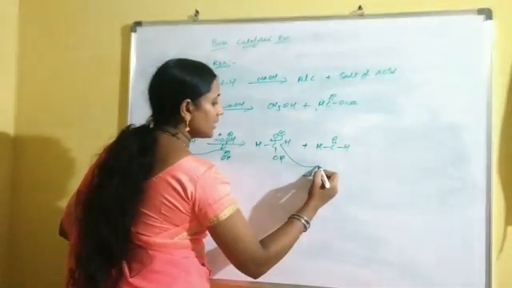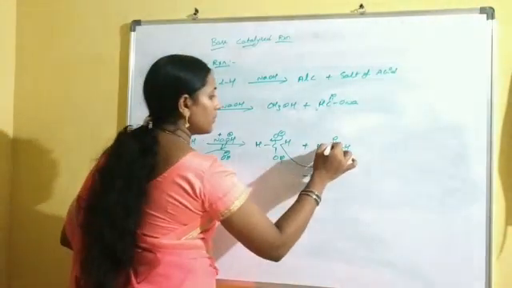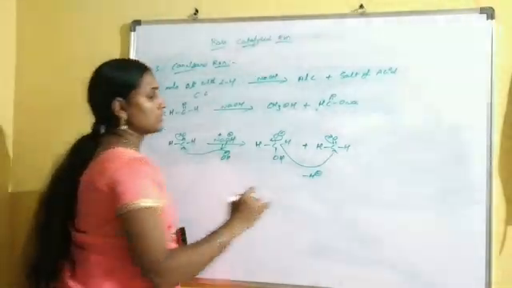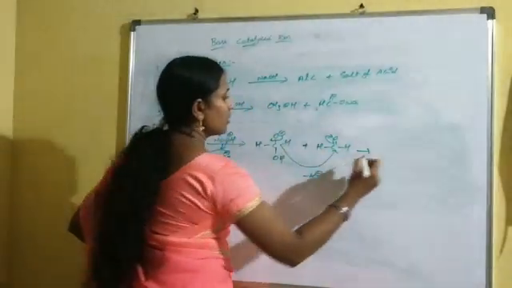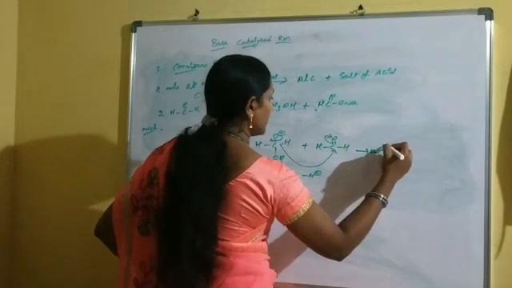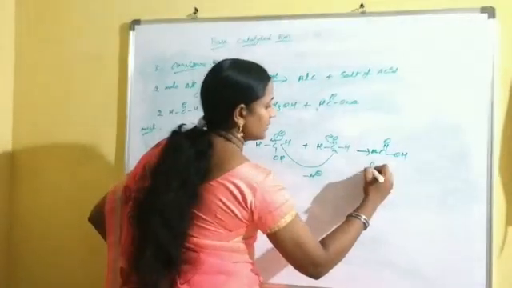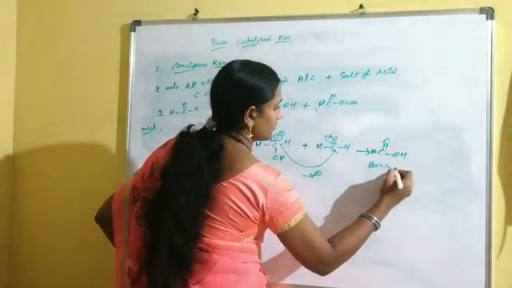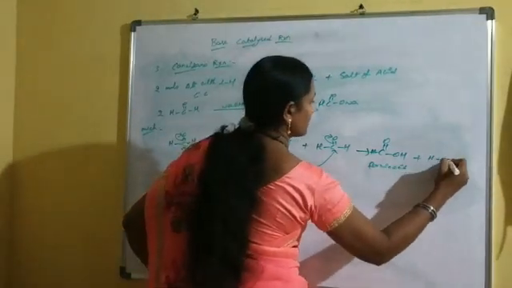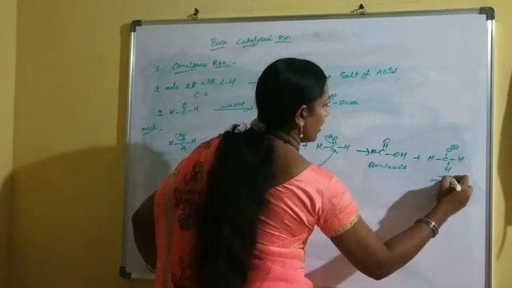Then the nucleophile is directly attacking at the carbonyl carbon. Immediately the double bond shifts to the oxygen side. Again we observe an oxenium ion. Then it forms two products. One is formic acid. Another one is the methoxy ion.